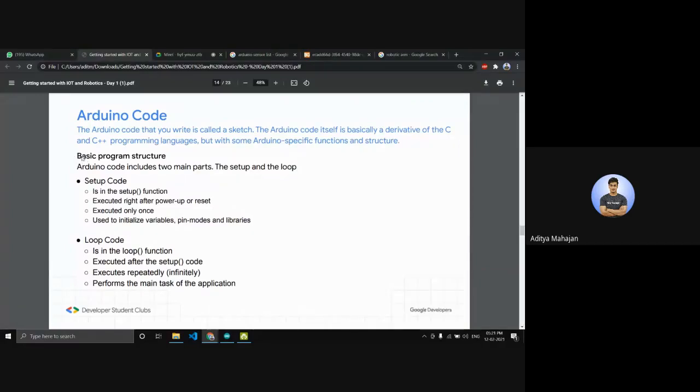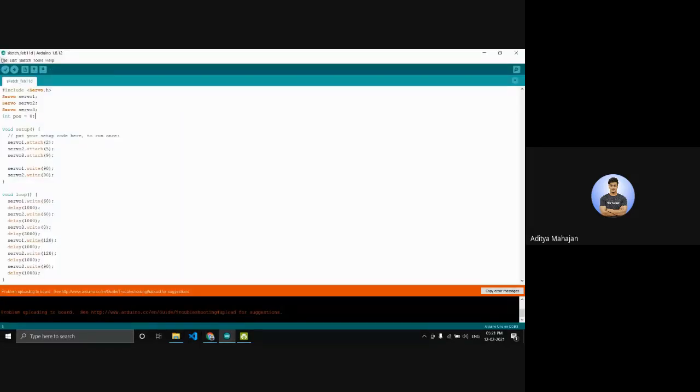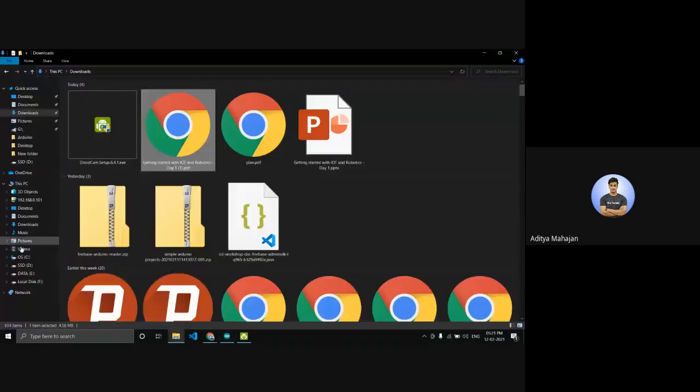Now, basic program structure. Arduino code includes two main parts, the setup and the loop. So I'll just open a new sketch.